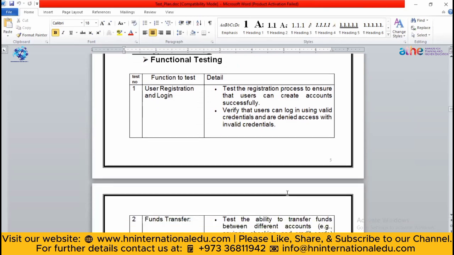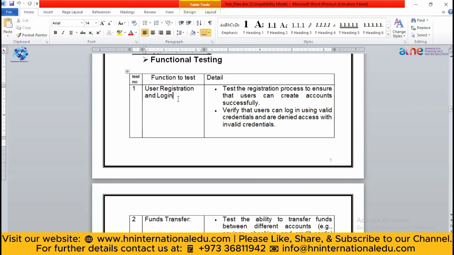This is the functional testing. In functional testing, you will write what function you are going to test. As I mentioned, in functional testing, you will test each and every function. If someone has used an online banking application, then you will know that the user has to first register and then log in. So it is also a kind of function.